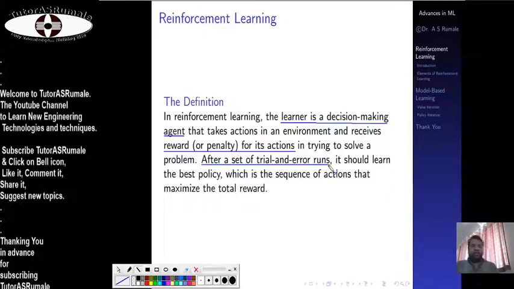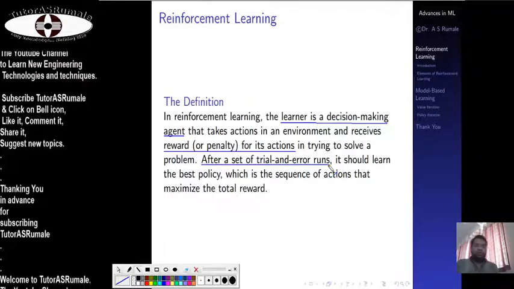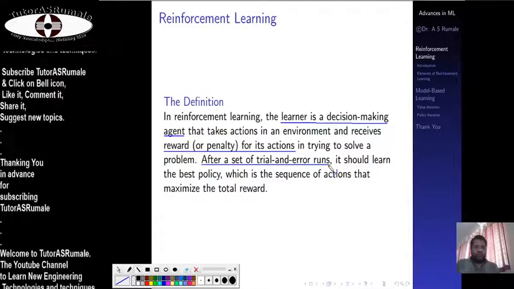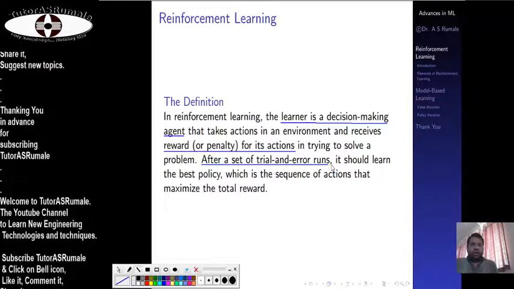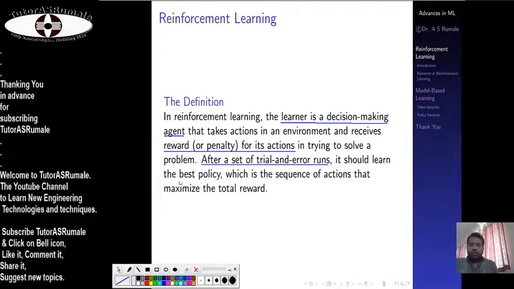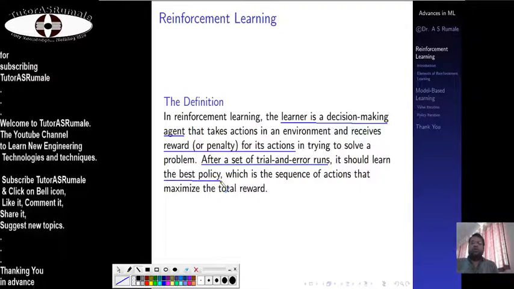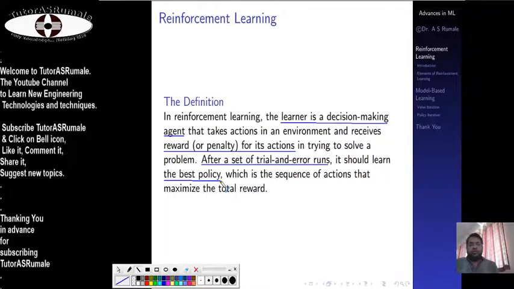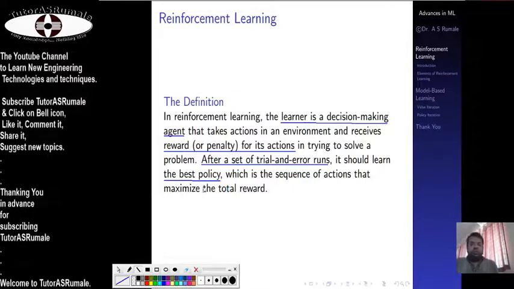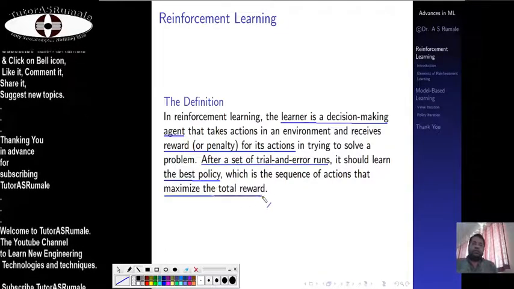Every time an action takes place, the machine also registers the output of that action and the reward. So the machine should learn the best policy to carry out that action. This best policy is to maximize the total reward.